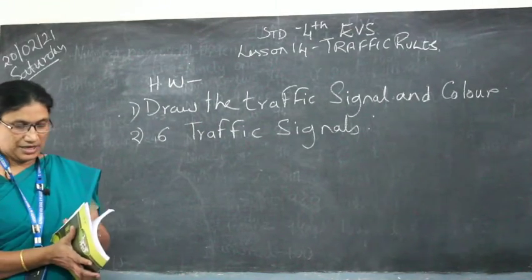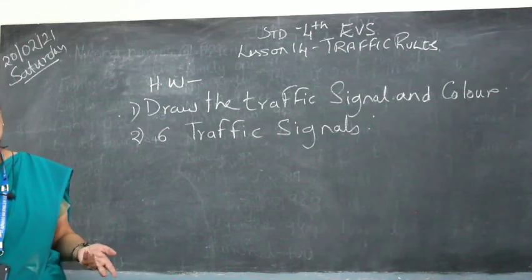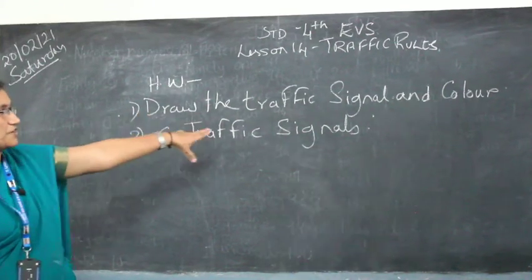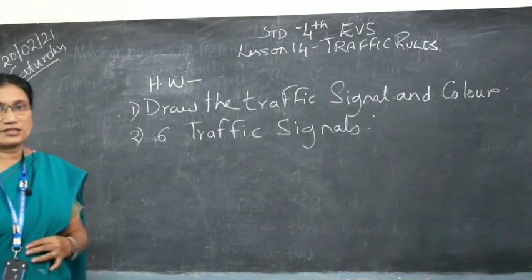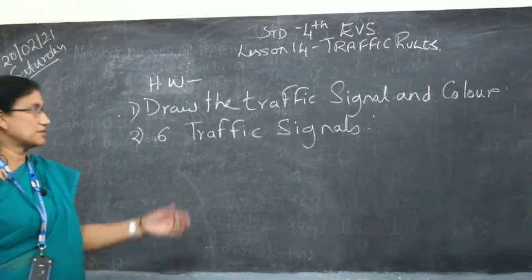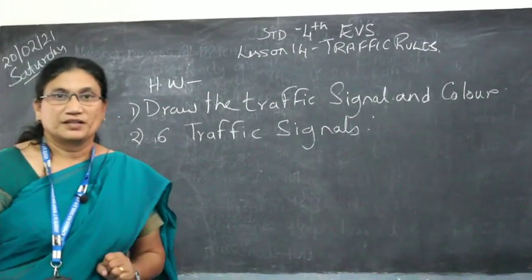Take a picture and send it to Rohana ma'am. Fine. So I'll give you the question answers for this later on. Draw the traffic signal and color it. Draw 6 other traffic signals and write what they symbolize, and take a picture and send it to Rohana ma'am on WhatsApp. Fine. Thank you.